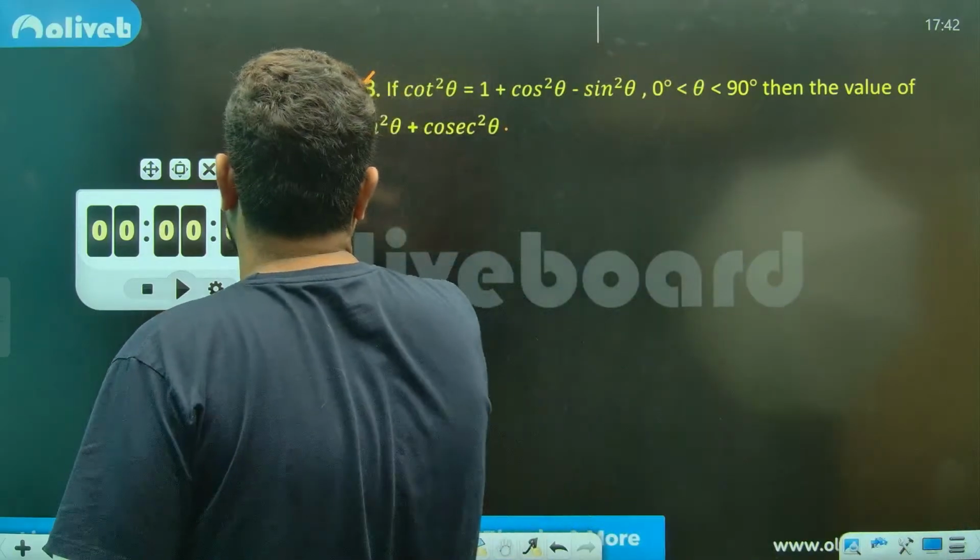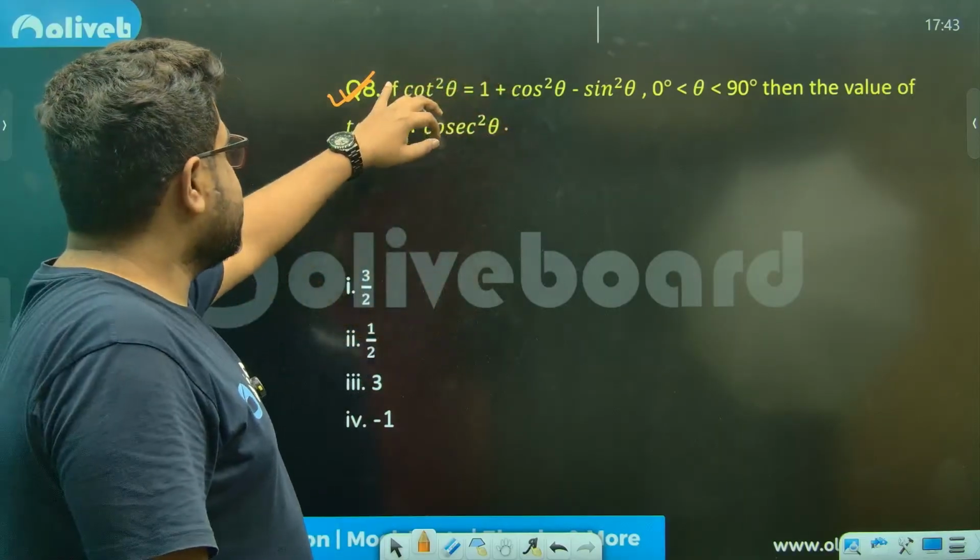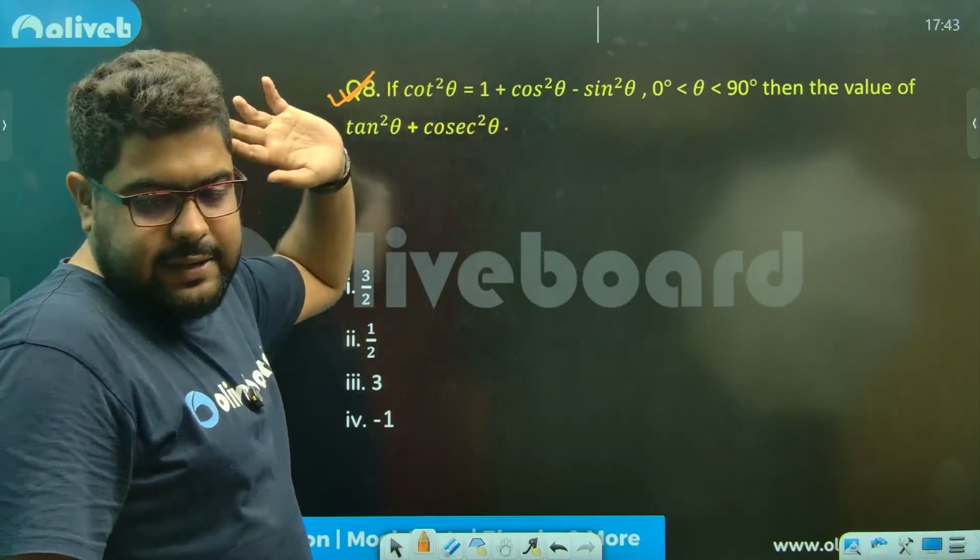Let's see. First things first, cot is cos by sine.